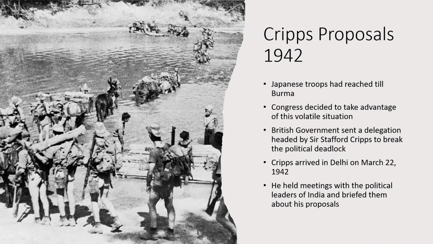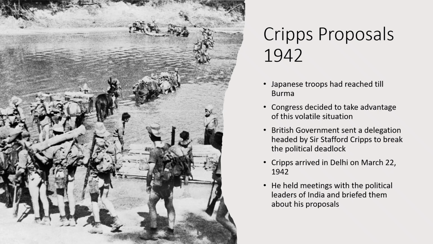Then Congress decided to take advantage of this volatile situation, and the British government sent a delegation headed by Sir Stafford Cripps to break the political deadlock in India. Cripps arrived in Delhi on March 22, 1942, held meetings with the political leaders of India, and briefed them about his proposals.